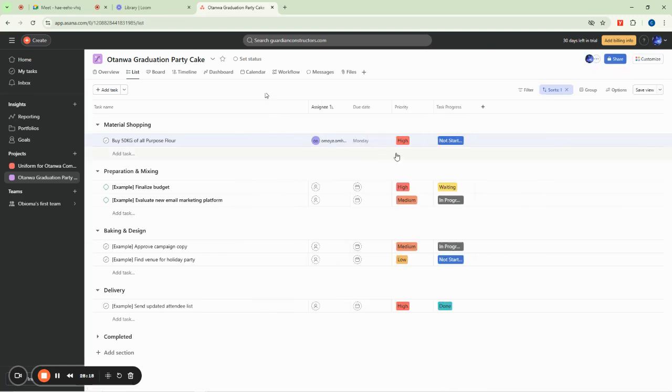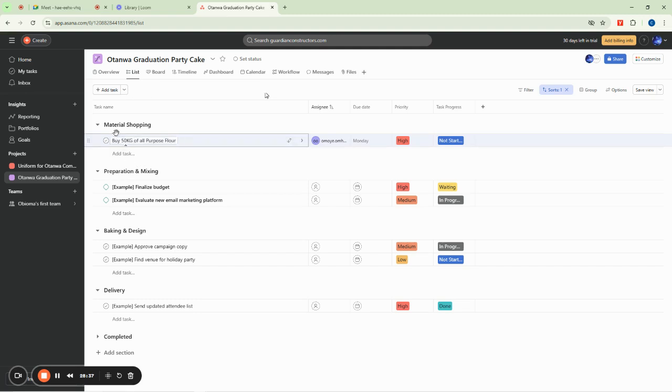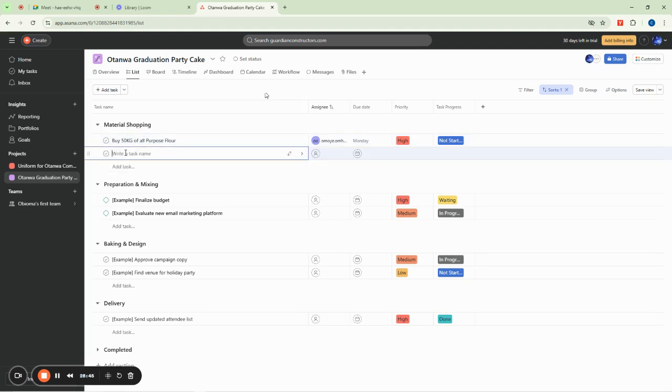So when we are done with that, we can now come here and everything is already set for us. You see now? The task will be completed on Monday. Who will be doing the task? See now, Omoye. And the task progress is still not started yet. So you can still come here and say task preparation and mixing. But this can only continue when we are finished with the first group of tasks here, which is material shopping and whatever. So we can still come here and add something else to buy.